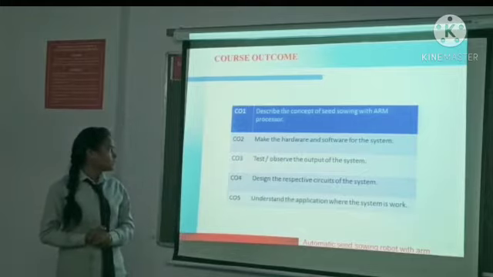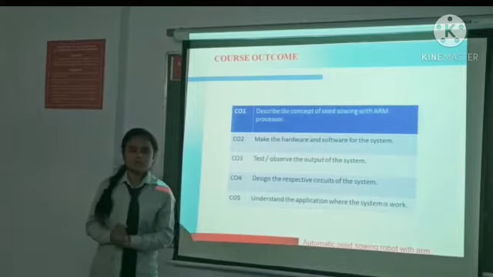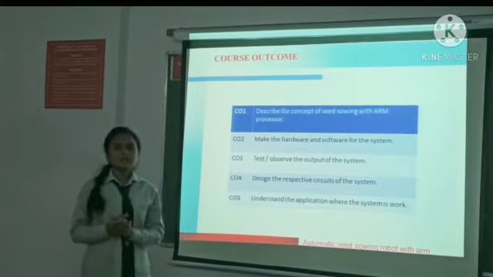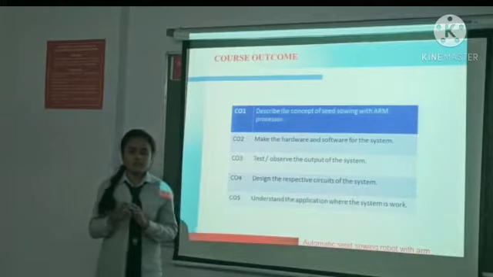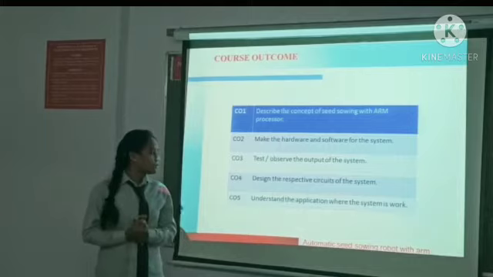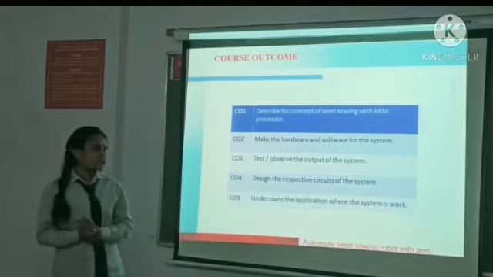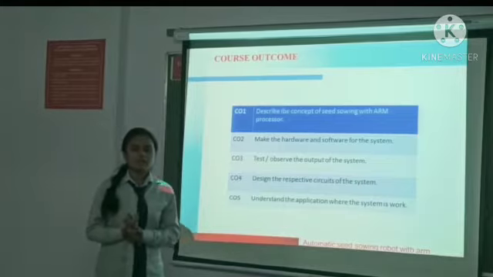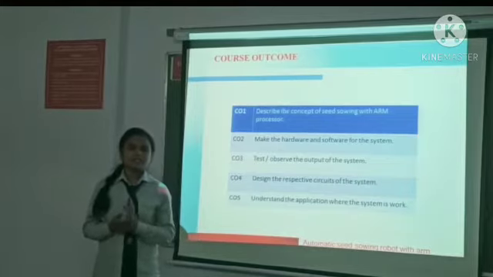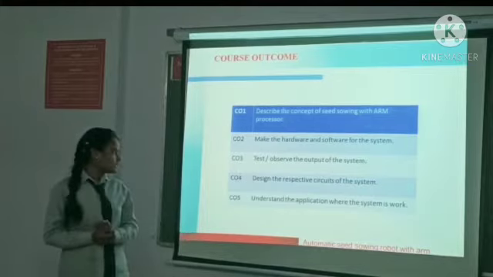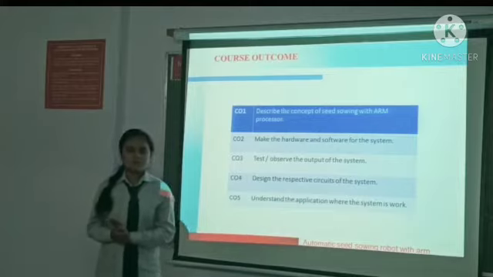Then next one is CO4, design the respective circuit of the system. Before making any type of system, we have to design a circuit diagram or PCB circuit design of the system. So that's why CO4 is here. Then CO5 is understand the application of where the system is used. We know that this system is used in agriculture because it is an agriculture based robot. So that's why CO5 is also mapped here.